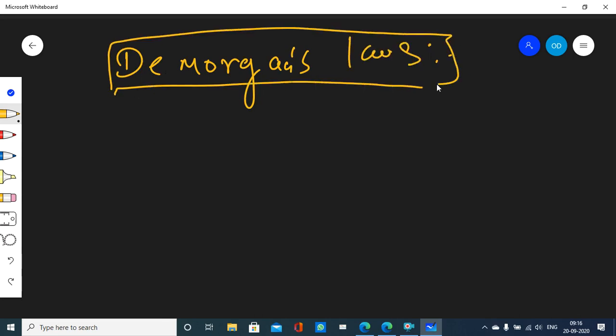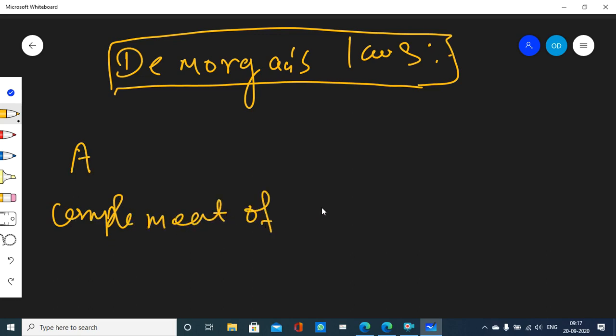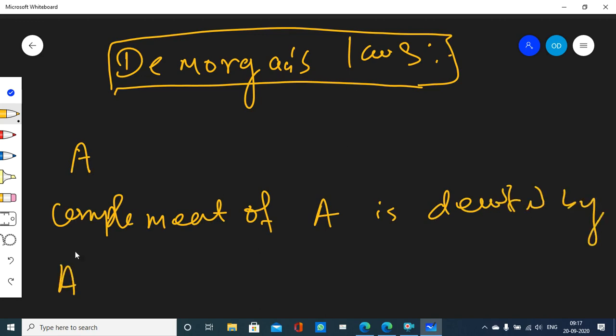I hope all of you are acquainted with the complement of a set. Suppose A is a set, what is its complement? If A is a set, then the complement of A is denoted by A dash or A bar, or you can put a tiny c on the top right corner.